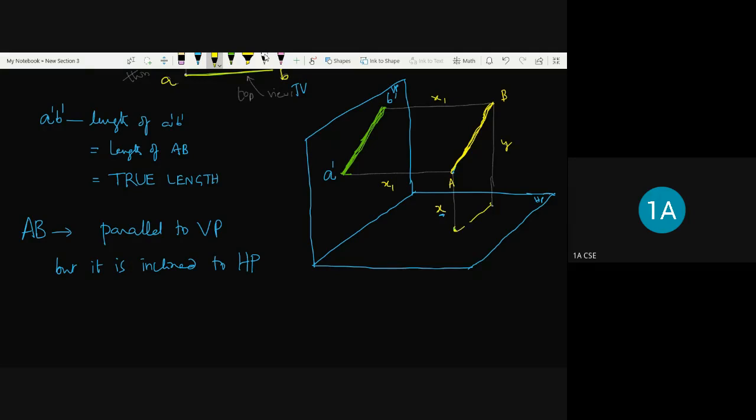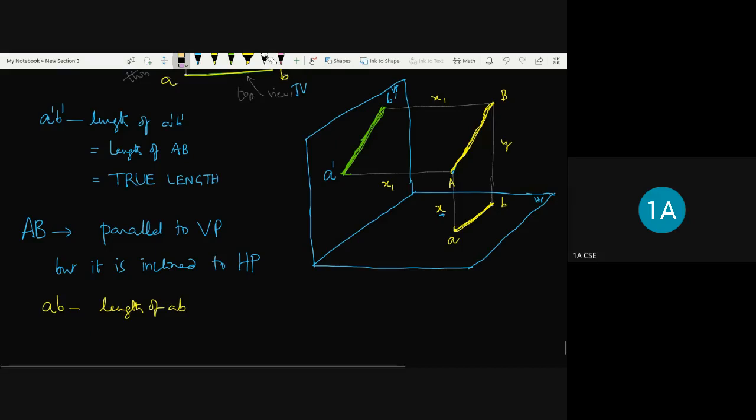If I join these projections, which I can call small a and small b, what is the length of ab? We can call it the length of the projection ab, but is it equal to the length of AB?